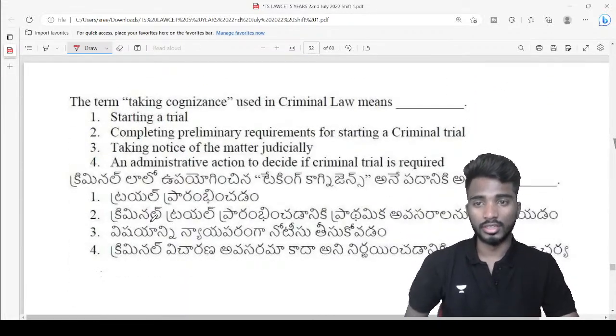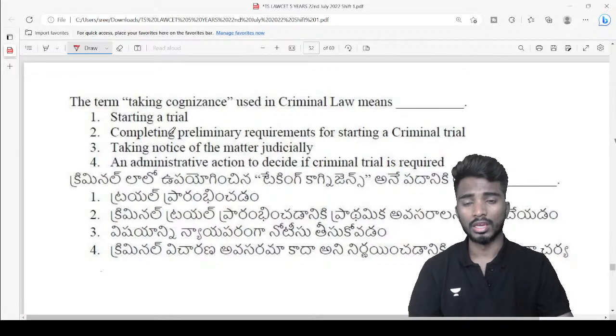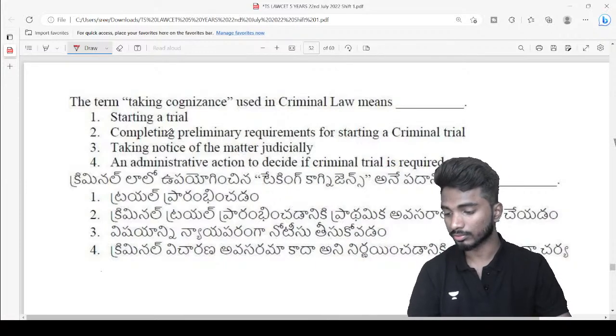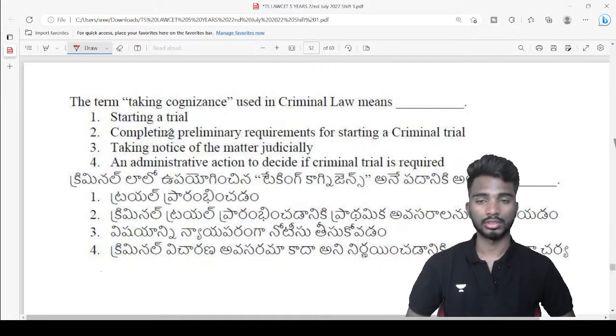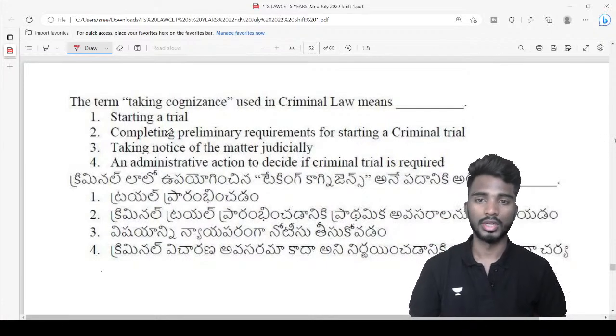Next, the term taking cognizance used in criminal law means.